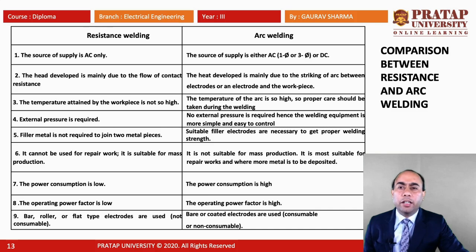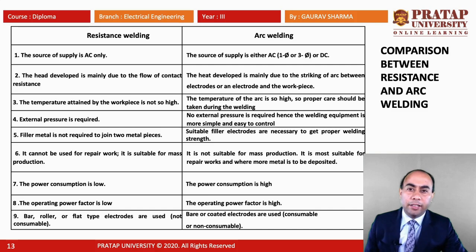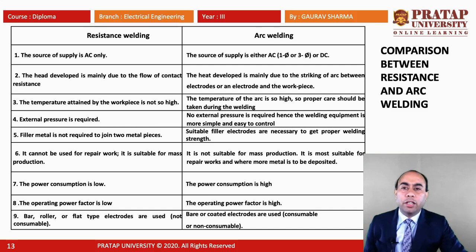Now when we give the comparison between resistance welding and the arc welding, the source of the supply is AC only in the resistance welding, whereas in case of arc welding we have DC or AC, single phase and three phase both. The heat is developed and maintained due to flow of current through contact resistance.